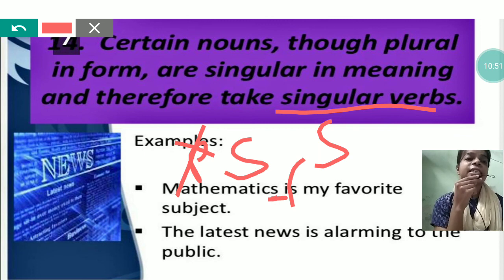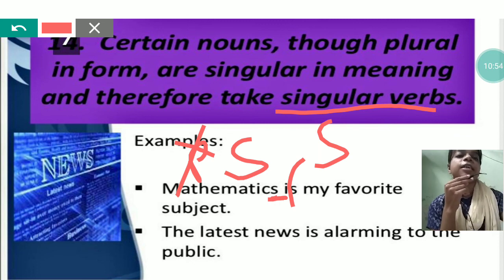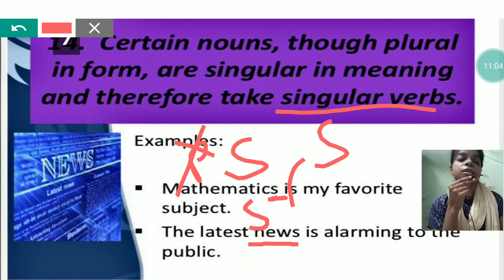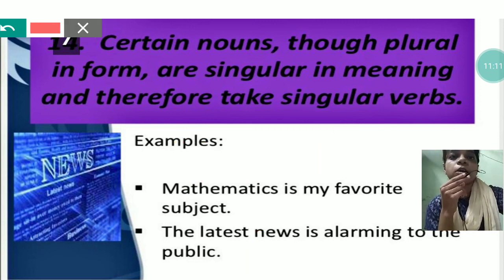Again, the latest news is alarming to the public. Here again, news, it is ending with s. It will look as if it is plural, but here its meaning is singular, hence it will take the verb which is singular in form. So that's all in this chapter.